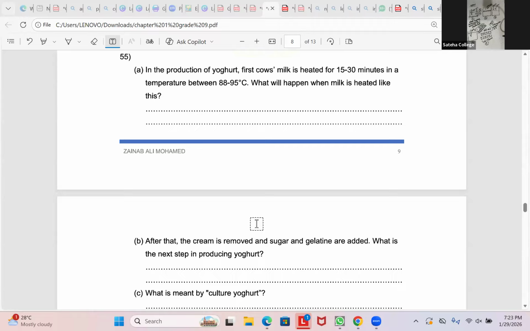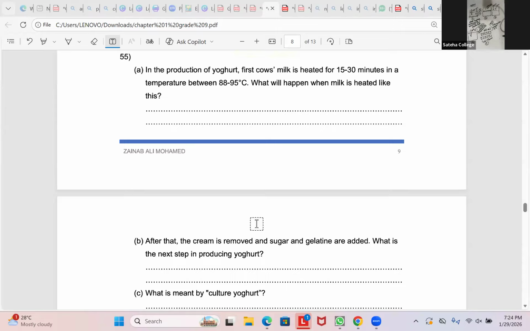For the growth of bacteria, for bacterial growth. Finally, once the lactobacillus and streptococcus get activated, we put it in the refrigerator to make sure that any other unfavorable bacteria doesn't grow. We have to refrigerate it until we consume. You have to keep it in the fridge. Is that clear?